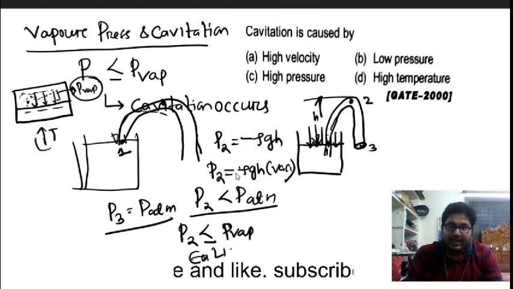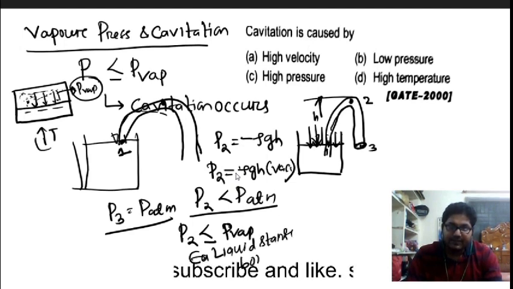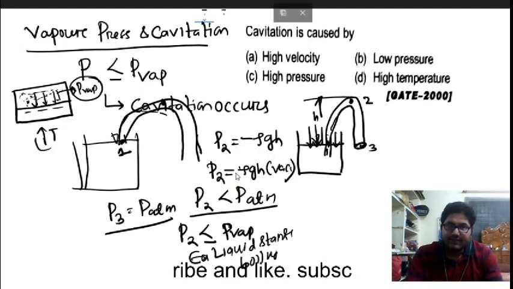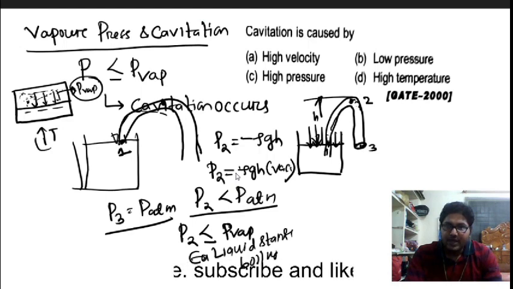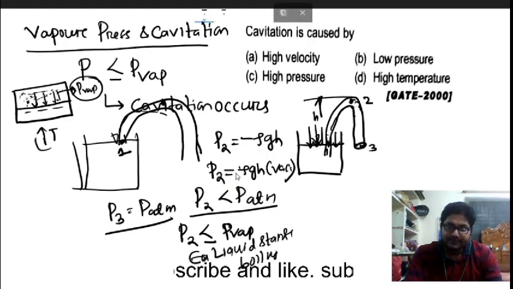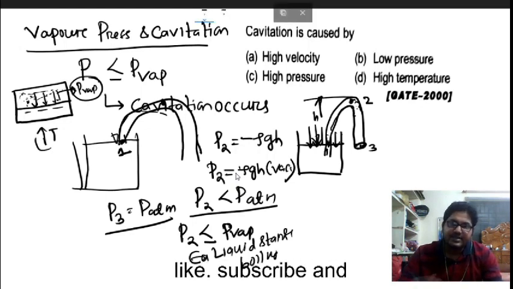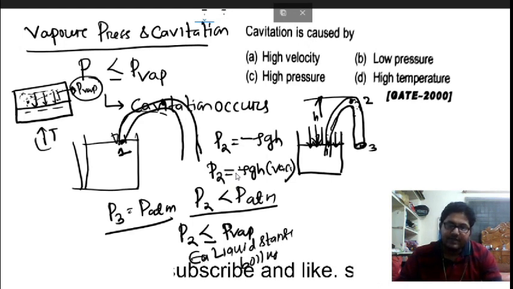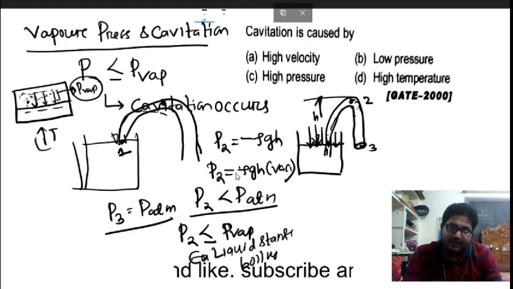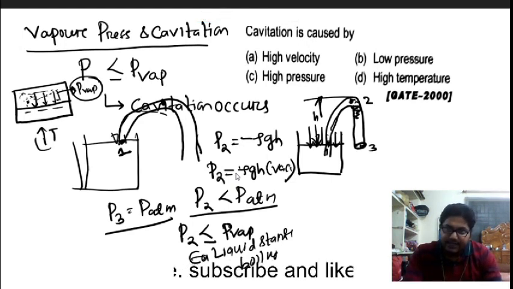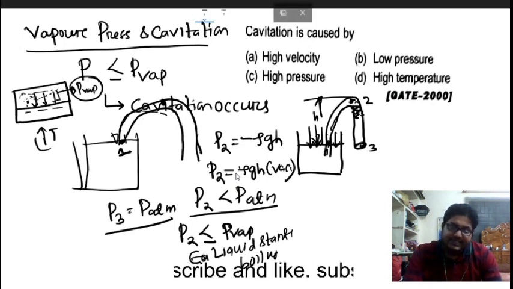So when the pressure at point 2 is less than the vapor pressure, the liquid starts boiling and forms bubbles, and during their movement from point 2, they will burst. This continuous formation and bursting of bubbles causes fatigue failure, so it will wear away the pipe material. This entire process is called cavitation.